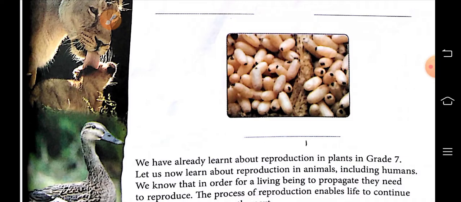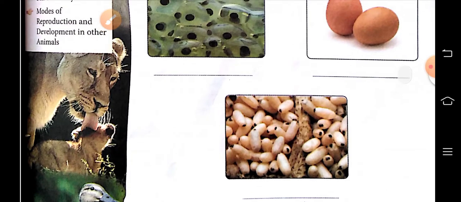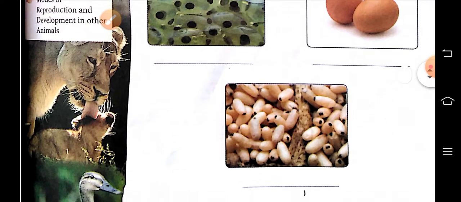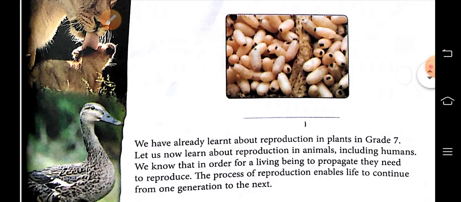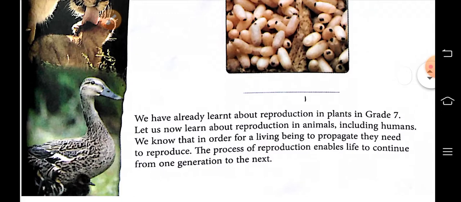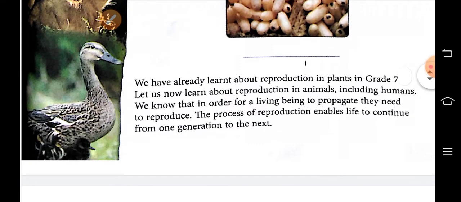So, some animals lay eggs to continue their life, while some give birth to their babies and continue the life. And this process is known as reproduction. So, reproduction is the production of a new organism from the existing organism of the same species.